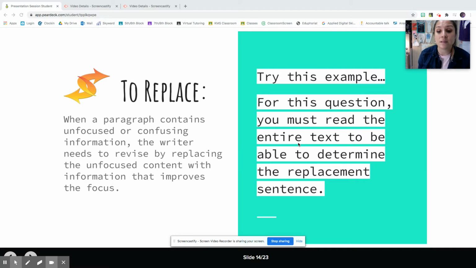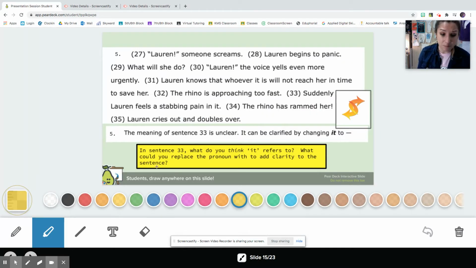Okay, so for most of these, you're going to have to read the entire passage. So your example that you'll do after this video will be an entire passage, but I'm going to give you one example here. I took a smaller part of a passage, just to model it for you. So in sentence 33, what do you think it refers to? What could you replace the pronoun with to add clarity? When I read this, you'll see that it uses the word it, and that's very vague. So I'm going to replace it with a different word.